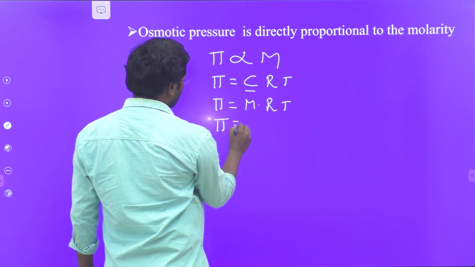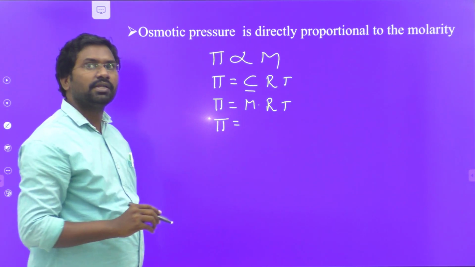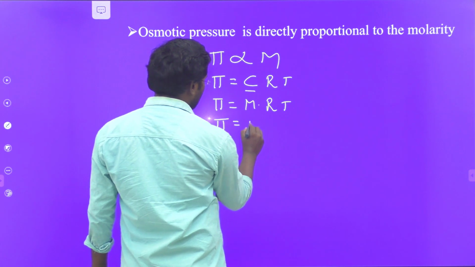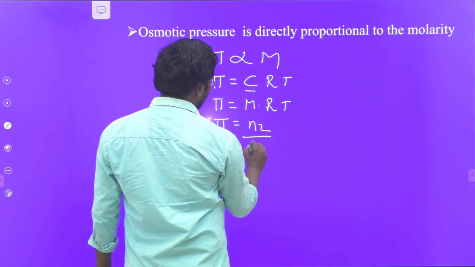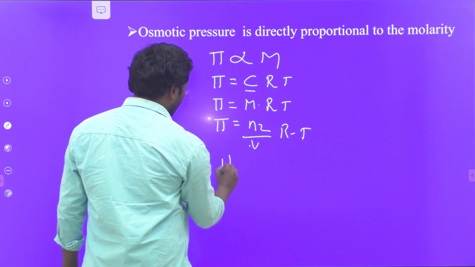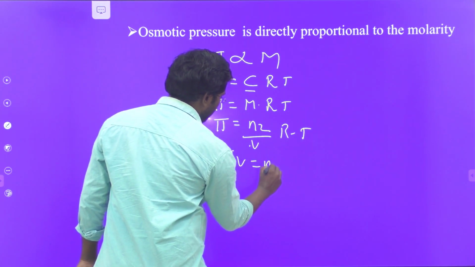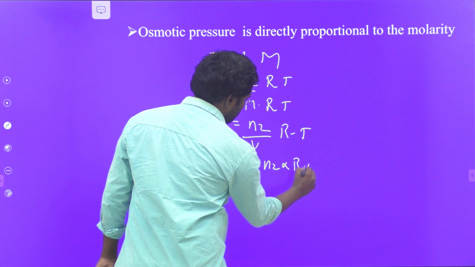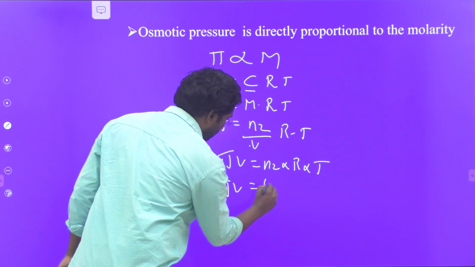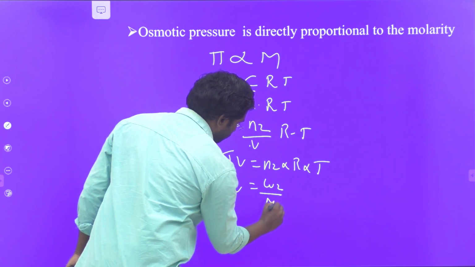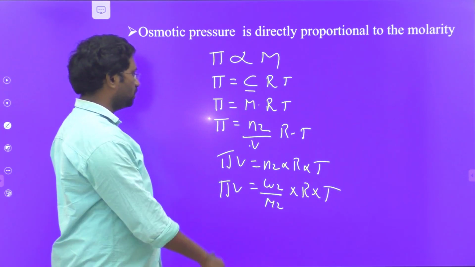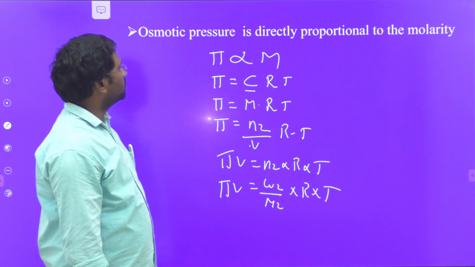You know that very well, the definition of molarity. So what is meant by molarity? The number of moles of solute present in 1 liter volume of solution is known as molarity. Therefore, pi V is equal to n2 RT. Pi V is equal to n2 RT. Therefore, pi V is equal to number of moles, meaning weight by molecular weight, into RT. So this is a formula for osmotic pressure.